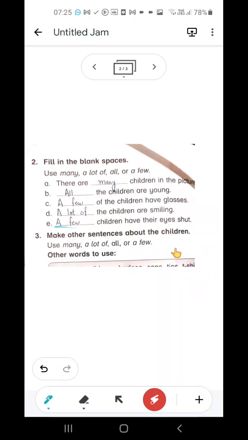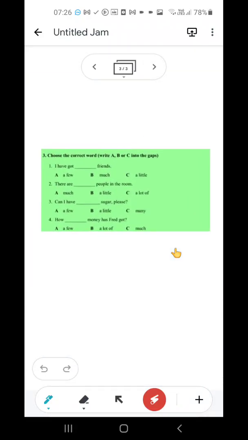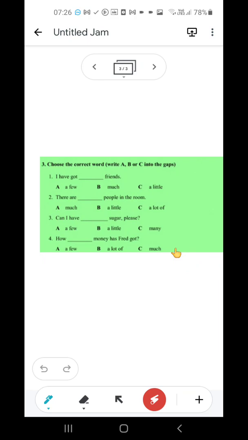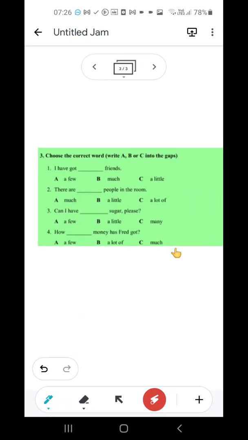Okay, we will do a worksheet about it, then you will understand it more. Again, there are options: a few, much, and a little. I have got dash friends. So what will be the option? I have got a little, much, or a few.